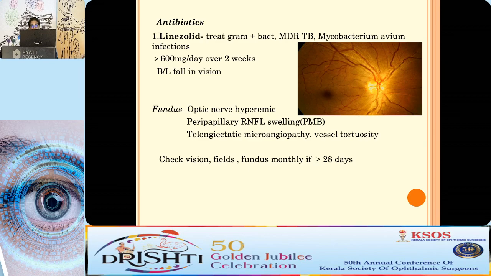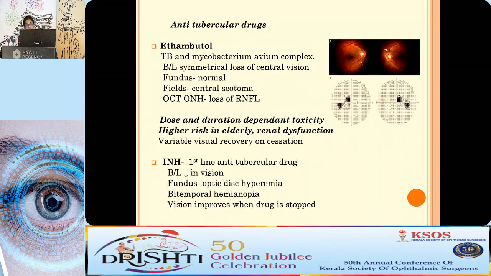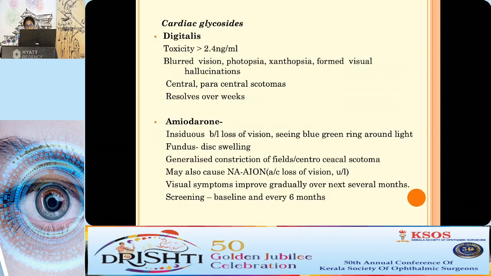There is a bilateral fall in vision, the disc is hyperemic, and there is peripapillary nerve fiber swelling. If you're planning to give for more than 28 days, check the vision and the fundus monthly. Coming to the anti-TB drugs, ethambutol can cause bilateral loss of central vision. Fundus is normal. Field shows central scotoma, and OCT of the optic nerve head shows loss of nerve fiber layer. It is both dose and duration dependent, and more in renal dysfunction and elderly patients. INH can also cause loss of vision and optic disc hyperemia, but once the drug is stopped, vision usually improves.